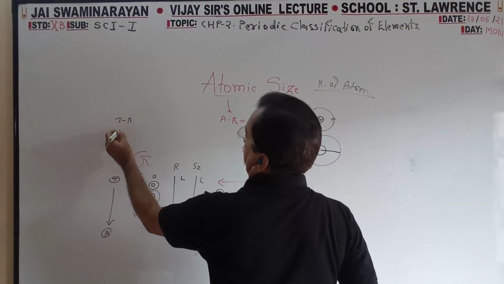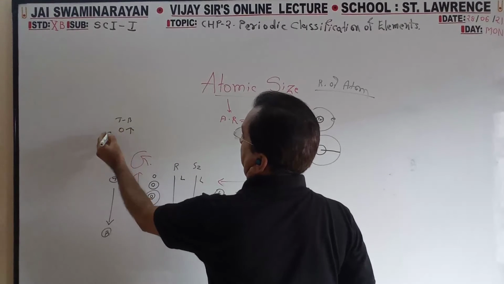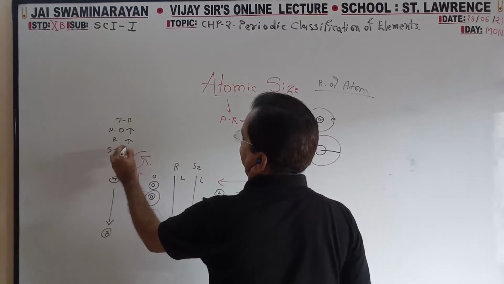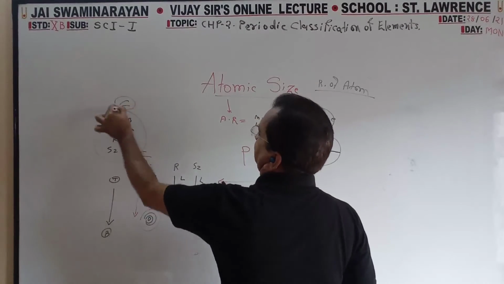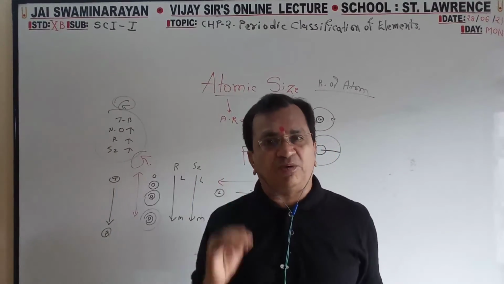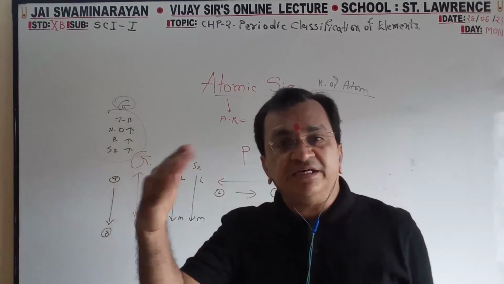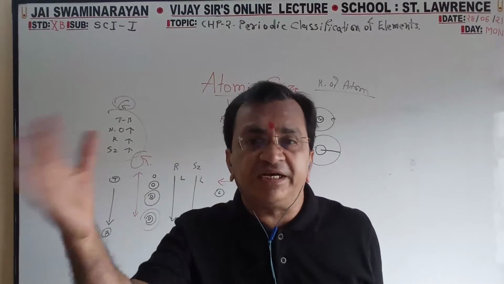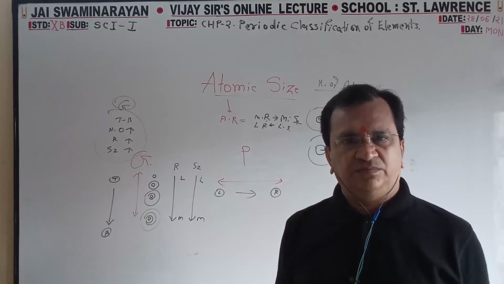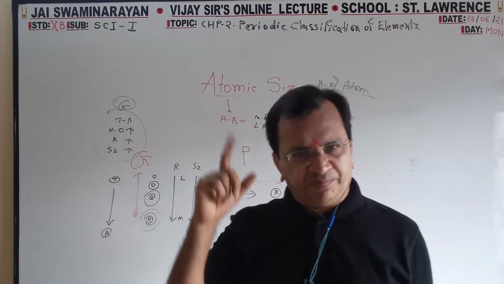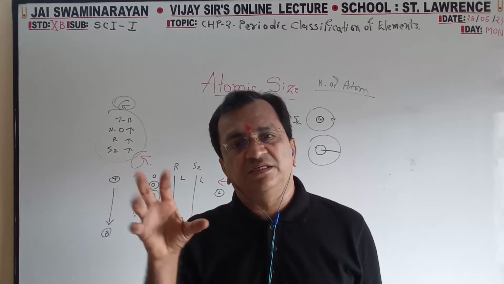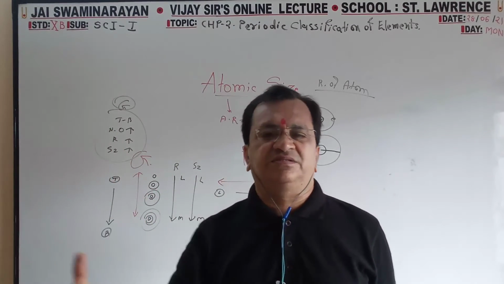Top to bottom, the number of orbits increases, so the radius increases, so the size increases. In a group, top to bottom, orbit number increases, circle increases, radius increases, volume increases.